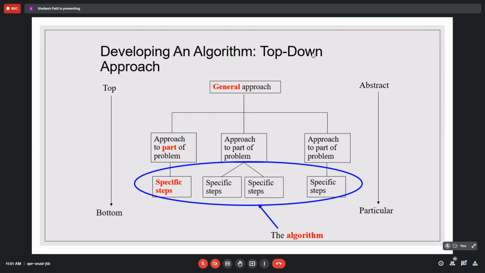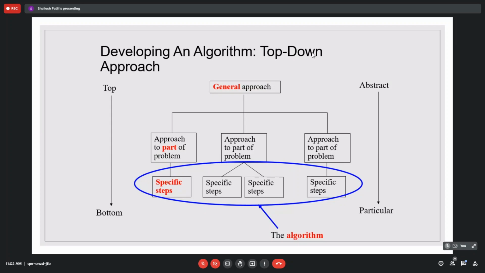Again, we have seen this in first semester itself. So there is a way of developing an approach, a top down approach that we can follow. We'll have a general approach. Suppose we have a program. Now we have entered into second year, and suppose we have to prepare a program. In second year itself I have to take the choice of the student, which subject the student wants to make a career in. So in the general approach, the problem is taking choices.